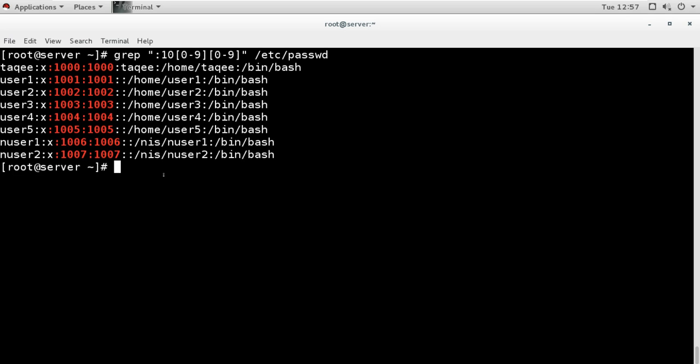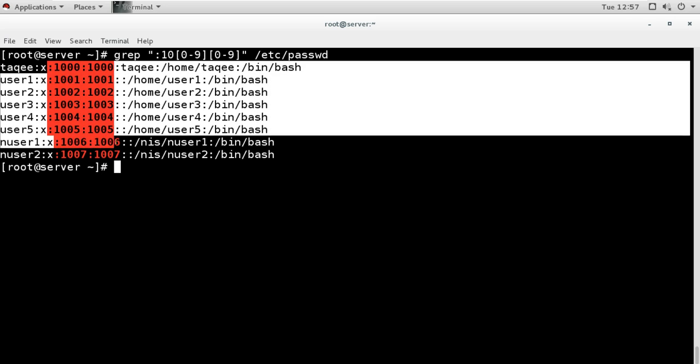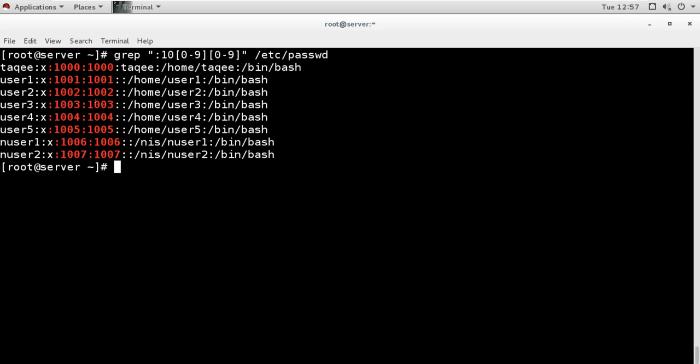I will show you what happens when I press enter. You can see it is grabbing all these lines starting from 1000, and it will end on 1099, but there are not 99 users; I have users only till 1007. So it is only showing these lines.